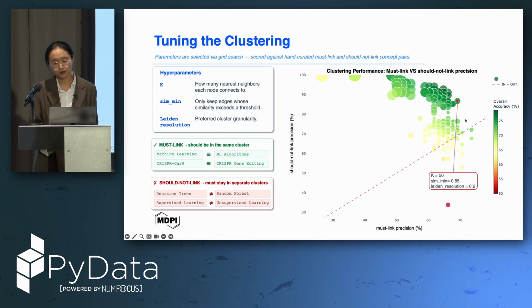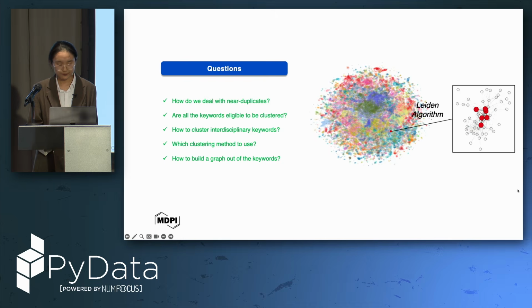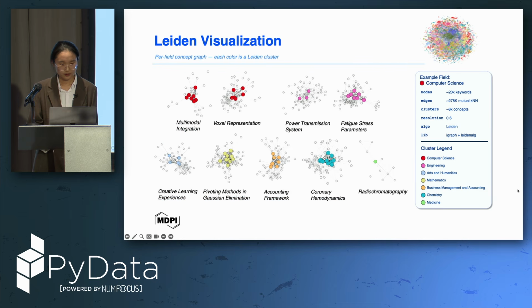We don't want to be too extreme, so we try to select something good here. And finally, we decide on hyperparameters with a good must-link precision. Okay, and then this is our final Leiden visualization.